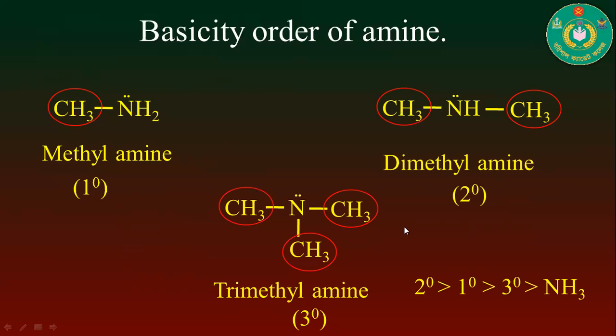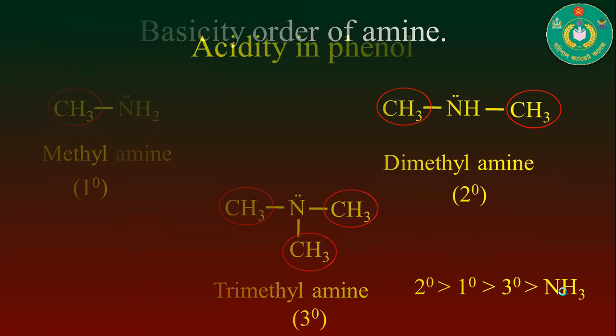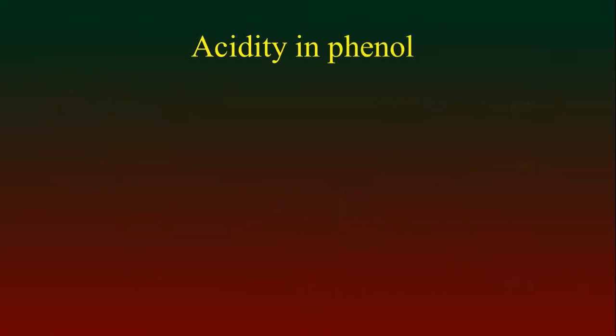That means the basicity order of the amine will be the following: 2 degree is greater than 1 degree is greater than 3 degree, and the last one is the ammonia molecule.